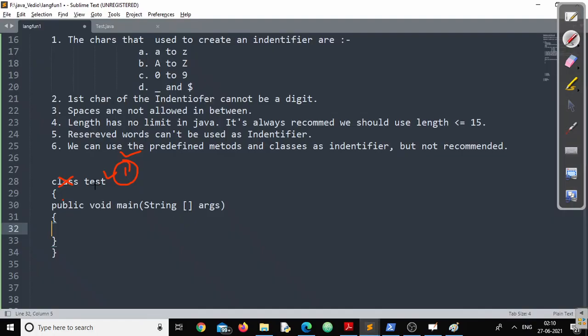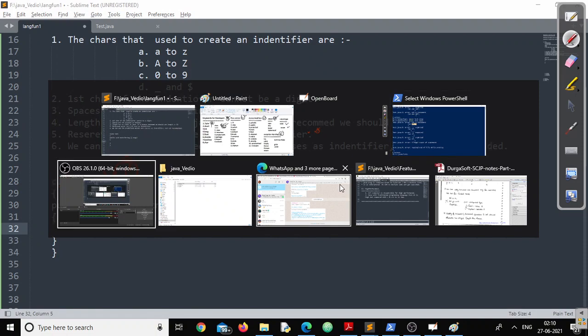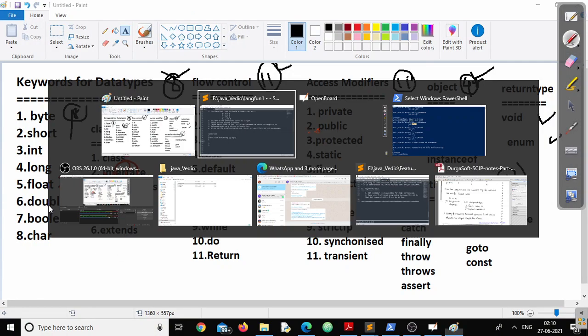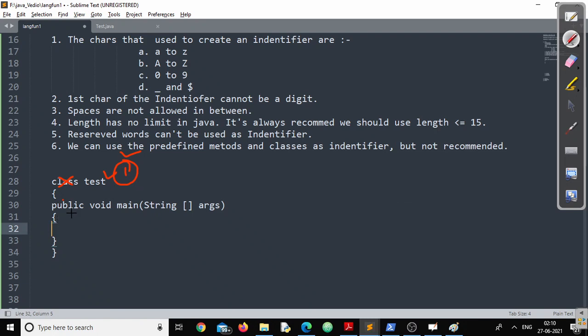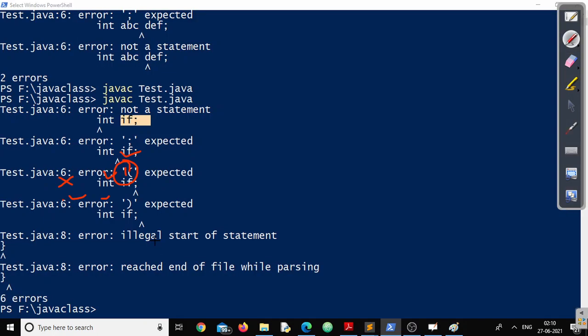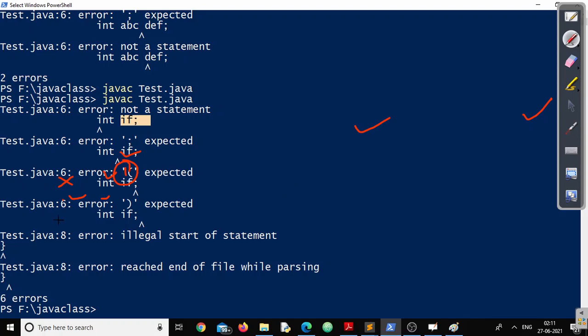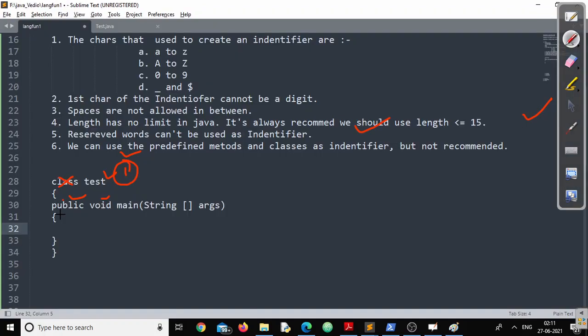Test is definitely an identifier, one identifier for sure. Next, public and void, these two we can check clearly in the reserved word list. Void is there, public is there. So definitely public and void are not identifiers.